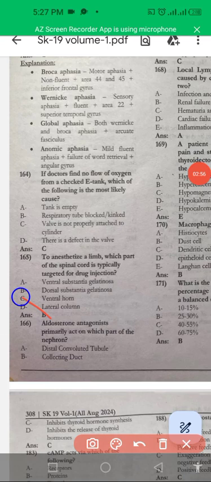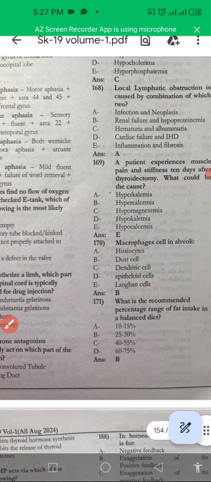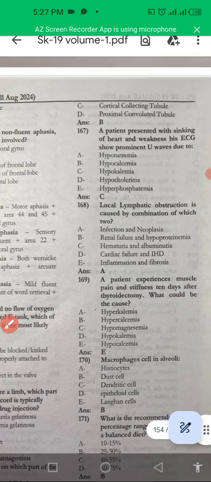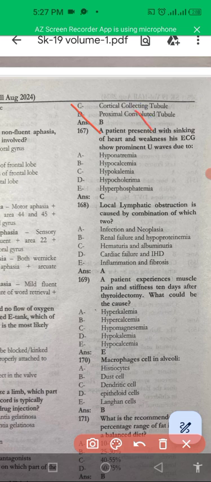Next question is: aldosterone antagonists primarily act on which part of the nephron? Aldosterone and ADH act on the collecting duct, and aldosterone antagonists act on the collecting duct to maximize reabsorption of water. Next one is a patient presenting with sinking of the heart and weakness; in the ECG, a U wave is there. U wave is indicative of hypokalemia.